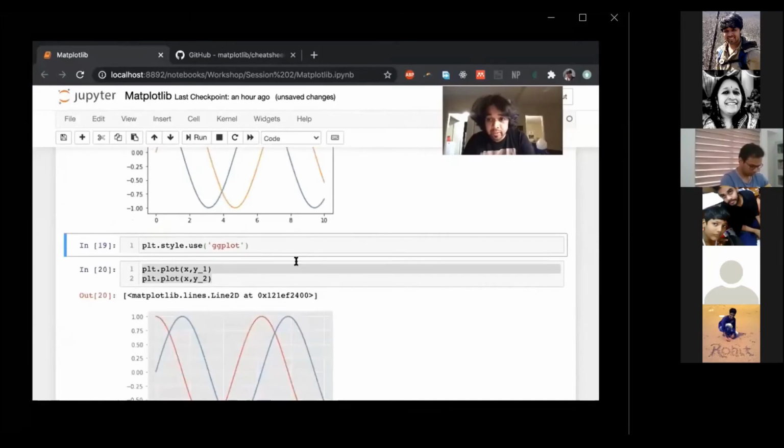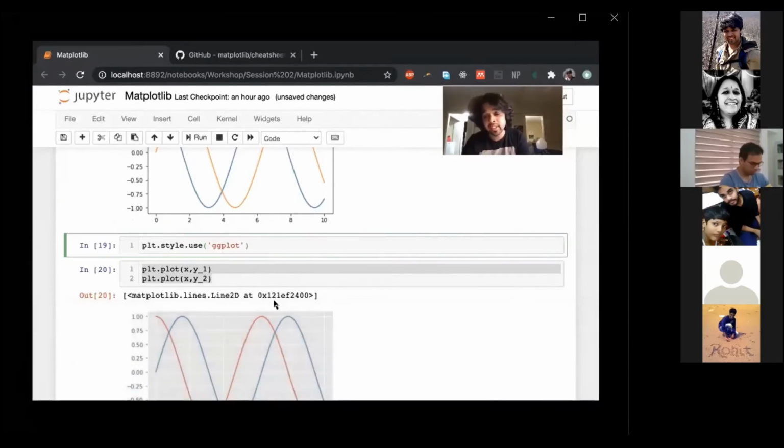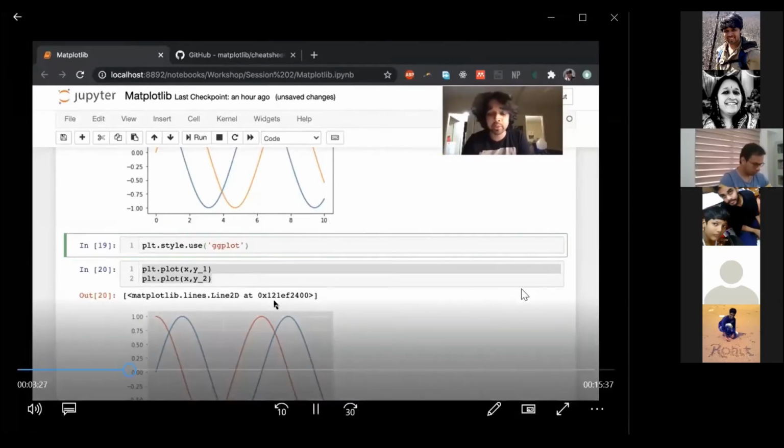One neat trick in Python that I've noticed is that you can change the style by changing the default style. It has a few inbuilt default styles, but the one that I like is ggplot. So I just say plt.style.use('ggplot'). You can play around with this, see different styles within this function, and if you like something else more, you can use that.